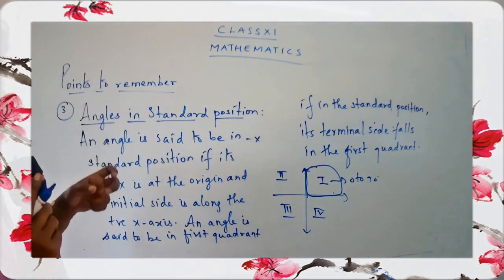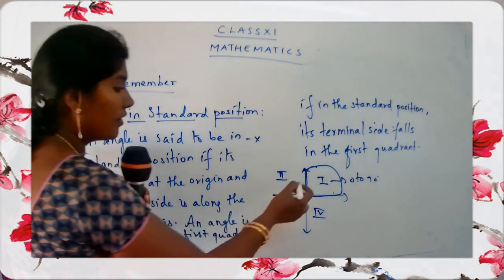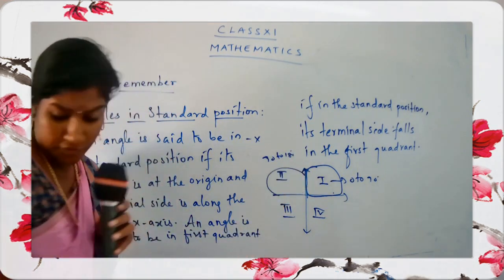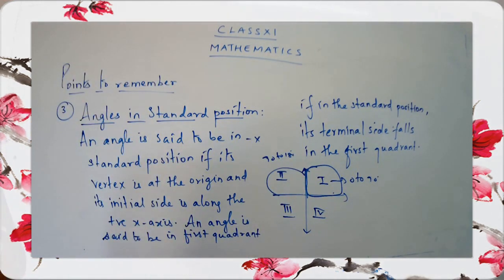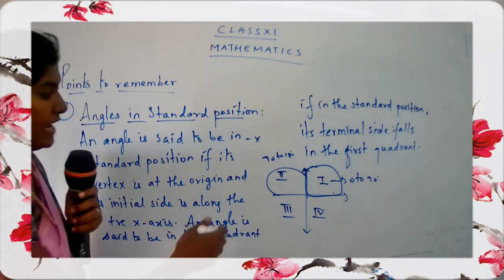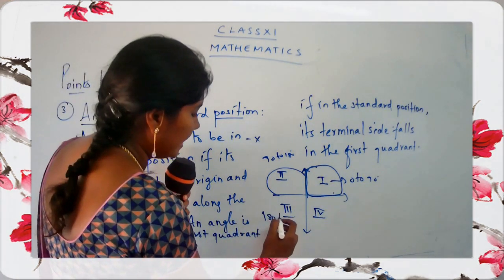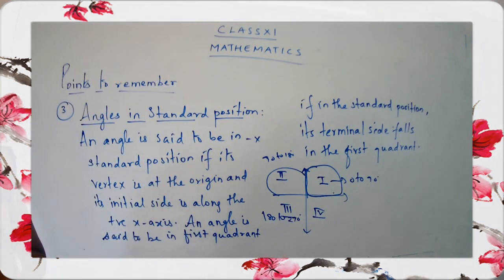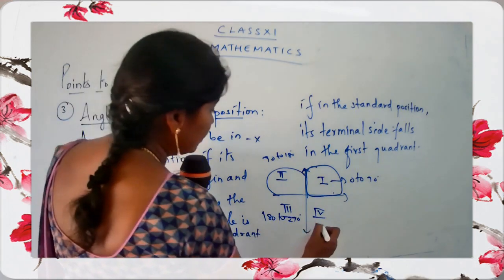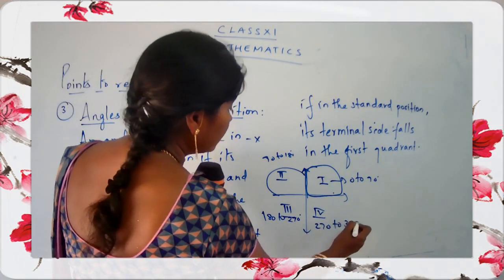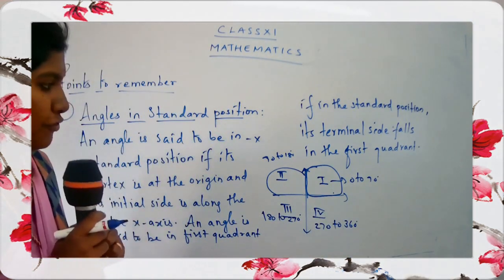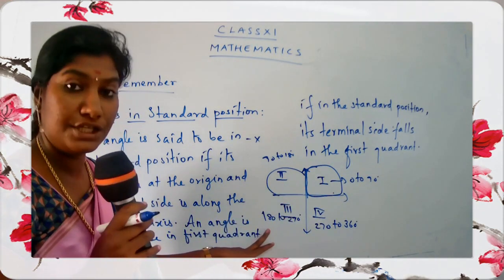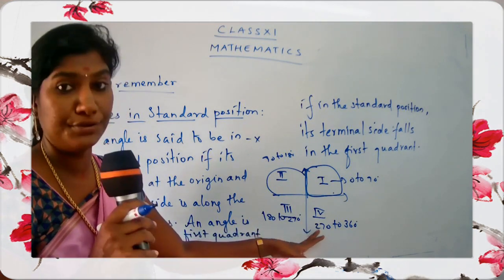Okay, coming to the second quadrant. In the second quadrant, the angle will be from 90 to 180. And in the third quadrant, it will be 180 to 270. And the next one, 270 to 360. So these are the different angles that you have to remember. So 0 to 90, then 90 to 180, 180 to 270, 270 to 360.